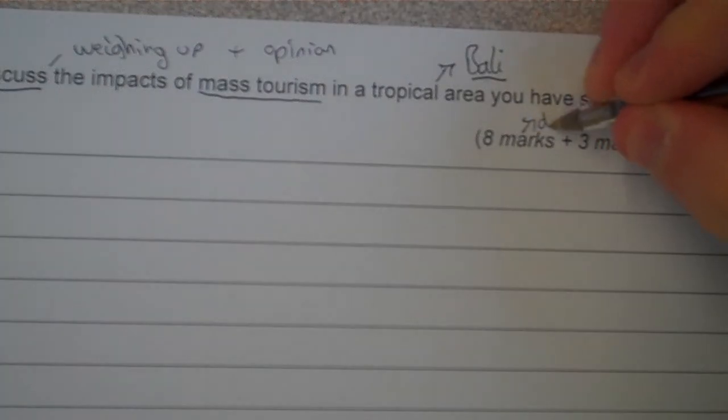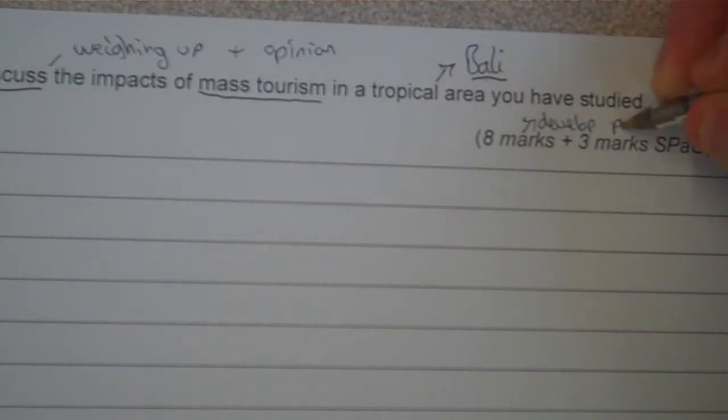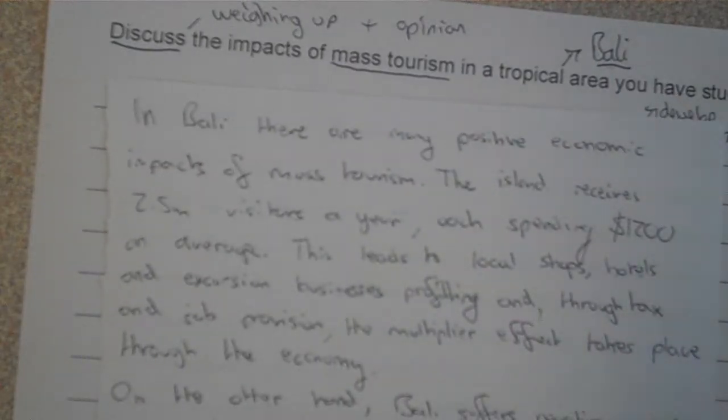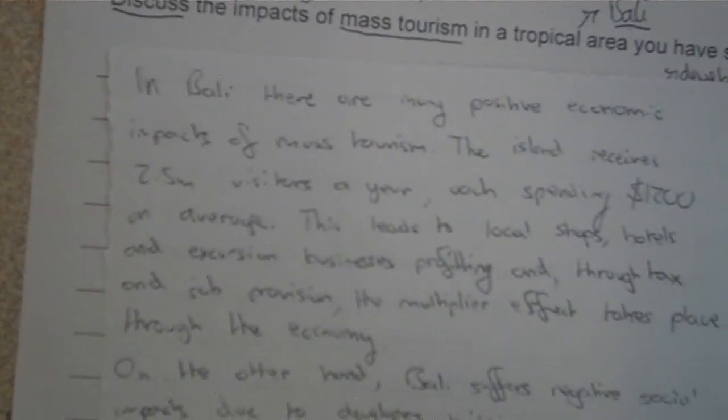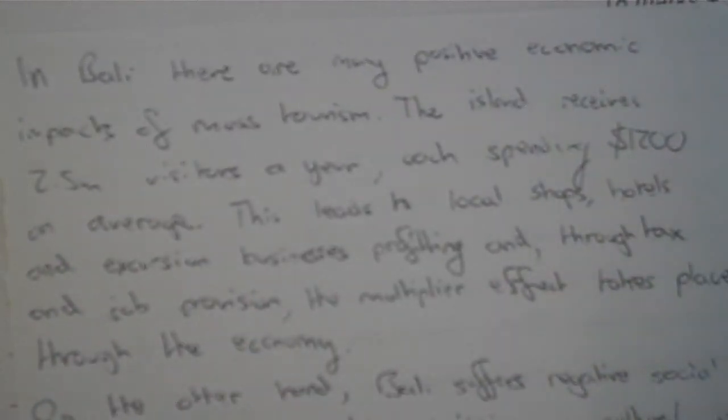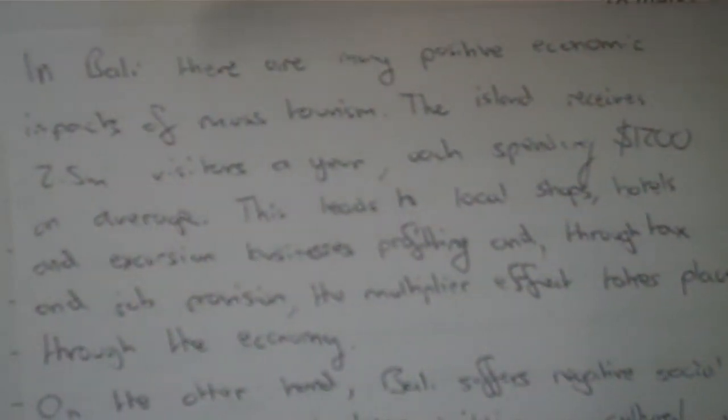So we're going to try and throw in some case study facts in there. And always for these 8 markers, to get to level 2 at least, we've got to develop our points. So can we develop the points we make? So here is an answer I've written. We're just going to analyse it a little bit, zoom in so we can actually see, because it's small writing. So here we go. In Bali, get the case study in there.